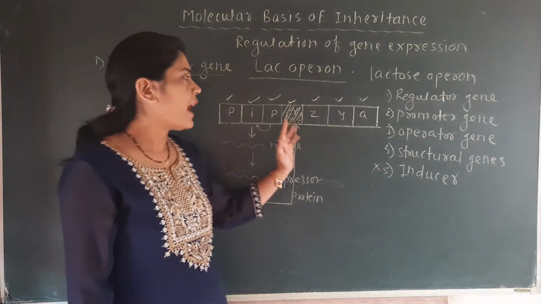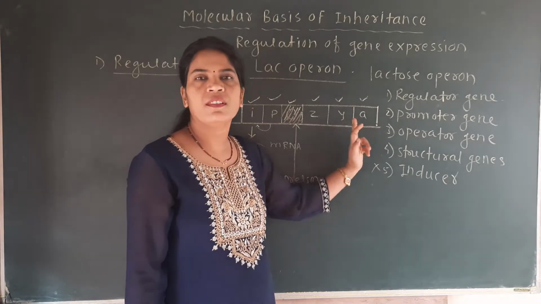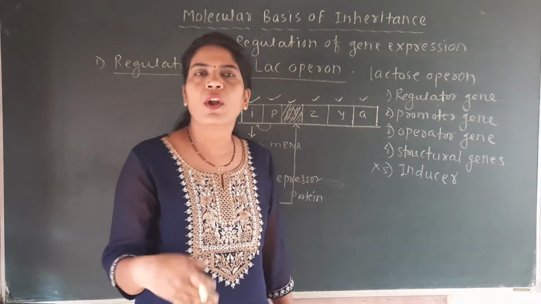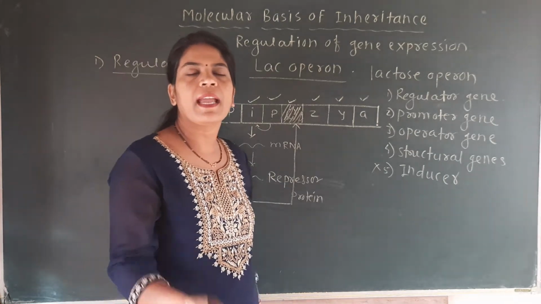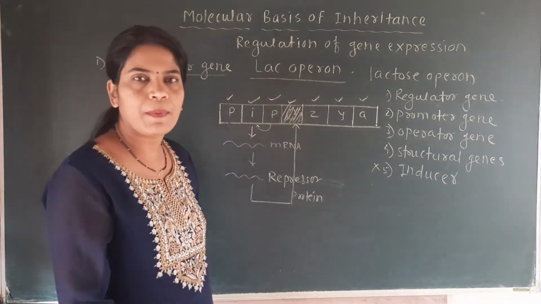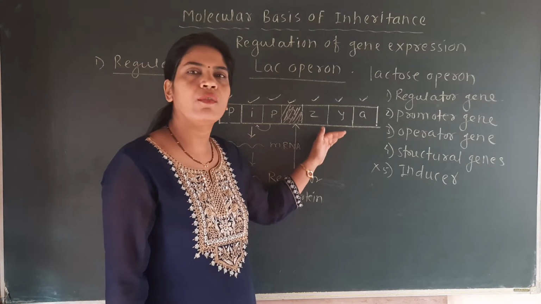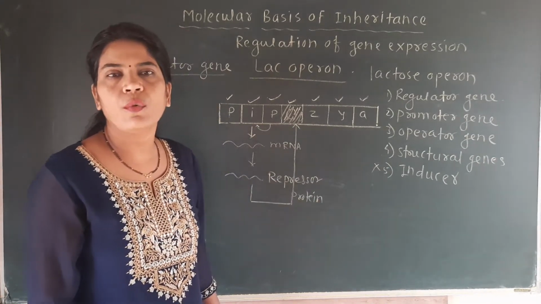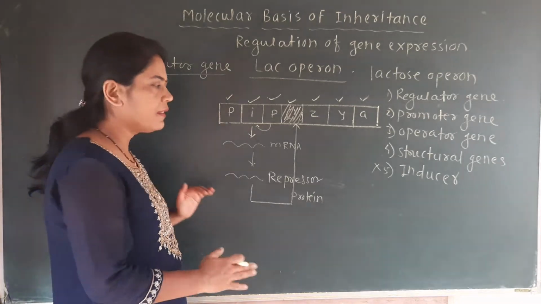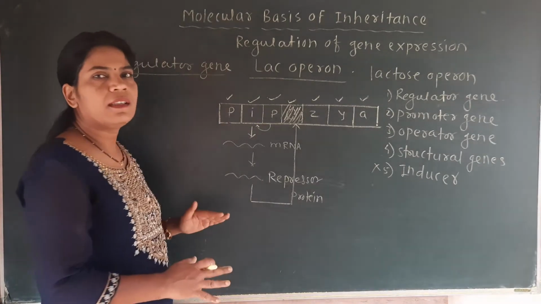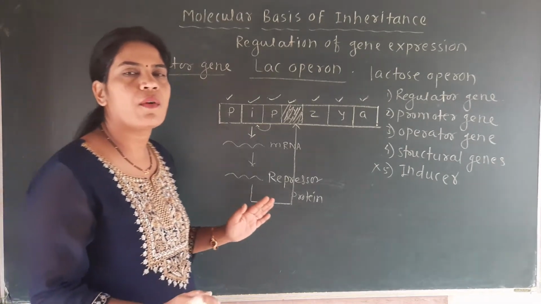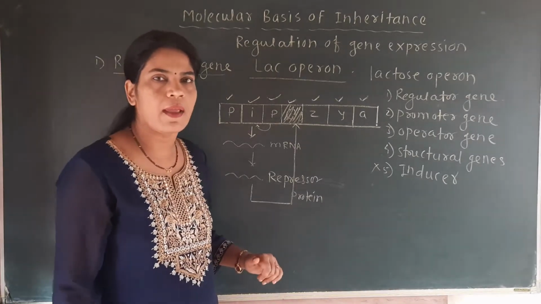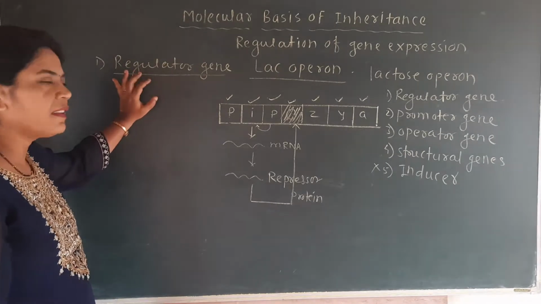And as the RNA polymerase is not coming to the structural genes, they will not produce the mRNA, they will not produce the enzymes, that is, beta-galactosidase, permease and transacetylase, and there will be no metabolism of lactose. All these things happen when the inducer is not present in the surrounding of E. coli, when lactose is not present in the surrounding of E. coli. But here we are discussing this regulator gene.